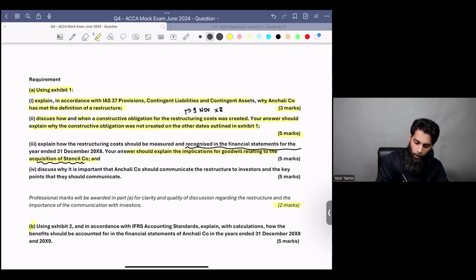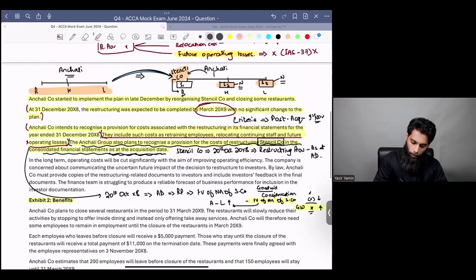So I think certainly the 3 requirements up till now, which were of 13 marks, every student can easily answer. And now what I would like to move on to is a specific requirement of SBR, which for you guys may be a new thing, but it's very much relevant to SBR nowadays. Discuss why it is important that Anchali company should communicate the restructure to investors and the key points that they should communicate. So it's investors focus.